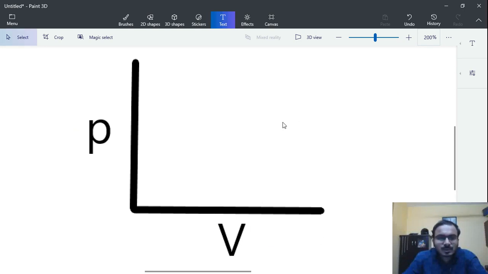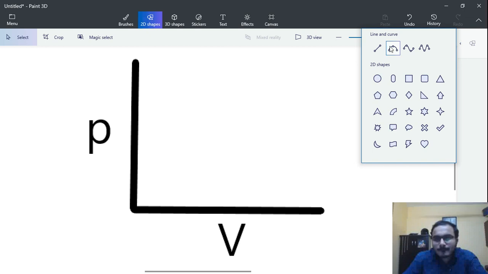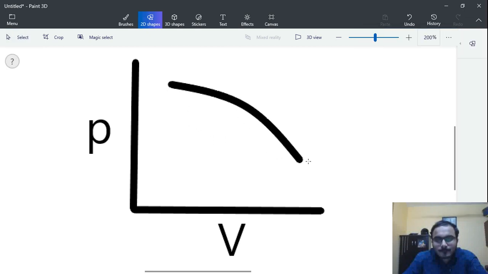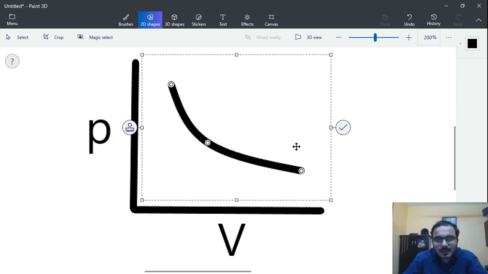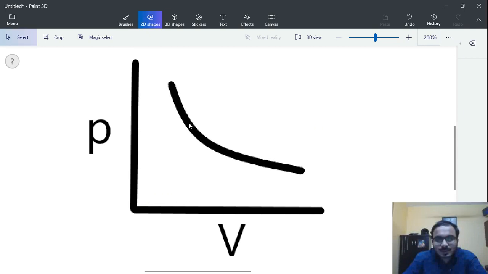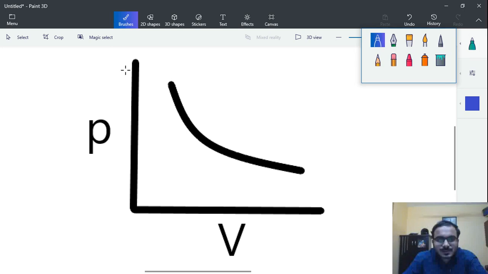Let us consider a piston cylinder arrangement in which we have an expansion process. Let us say it happens in this way, that pressure is reducing and volume is increasing, which denotes the expansion process.